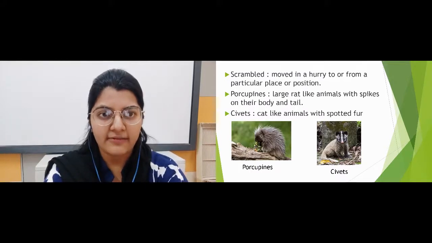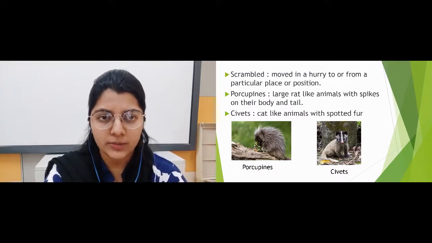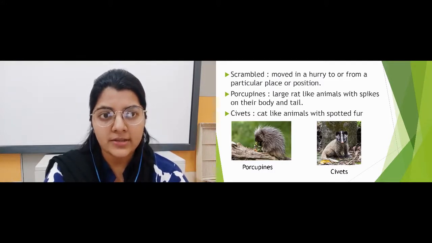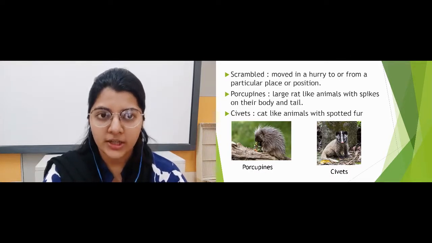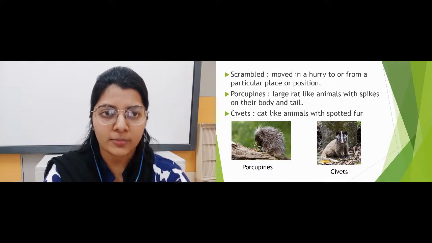Next we have porcupines. What do you mean by porcupines? You can see in the picture also. These are the animals which look similar to rats, and they have spikes on their body and tail. You can understand it very clearly from the picture.